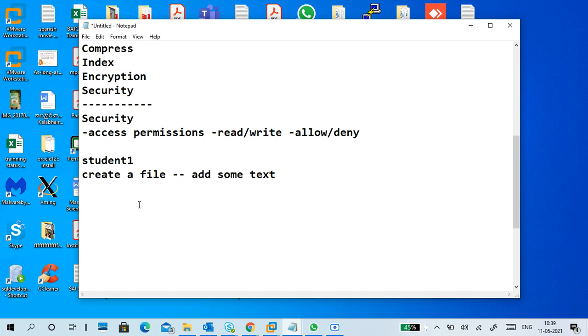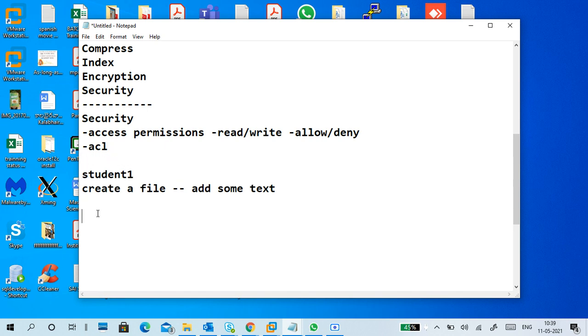This concept is NTFS security, and it is also called ACL, access control list. This ACL does not mean your network ACL. In networking, ACL is network access permissions. This ACL is user access permissions, for a user or a group.